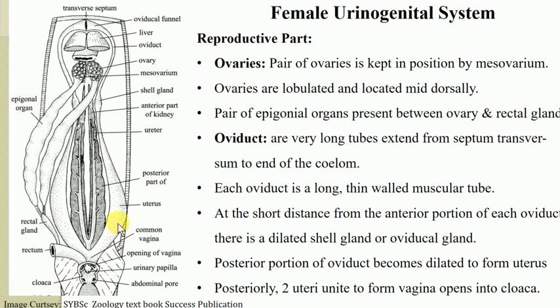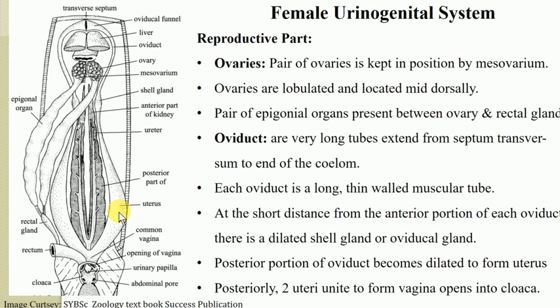So here the uterus is provided with some mucous membrane, and this mucous membrane is responsible for dividing the cavity of the uterus into a number of chambers, and those chambers are utilized to keep the embryos for their development. The number of chambers varies directly with the number of embryos. So the number of chambers formed by this mucous membrane within the cavity of the uterus depends on how many embryos are present inside the uterus in the process of development.